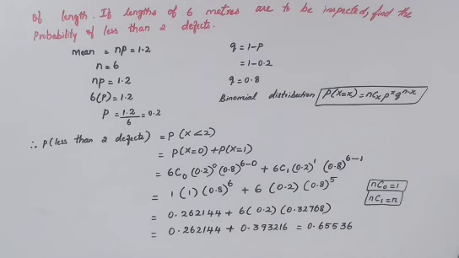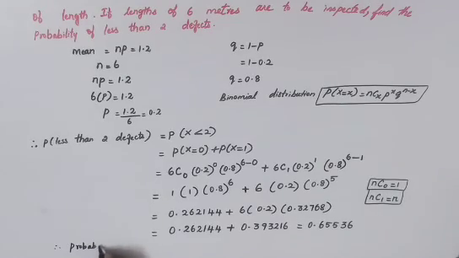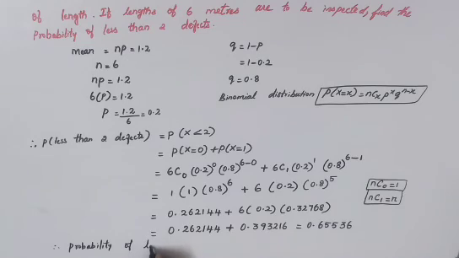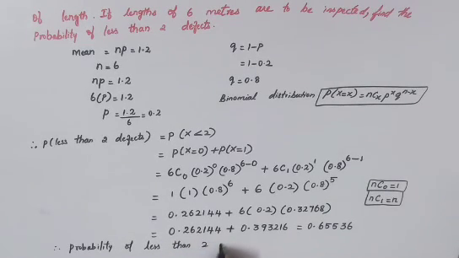Therefore, the probability of less than 2 defects is 0.65536. So this is the answer for your 9th question.